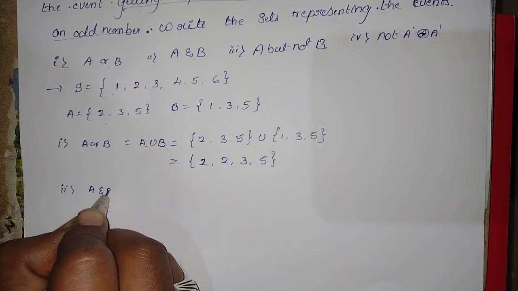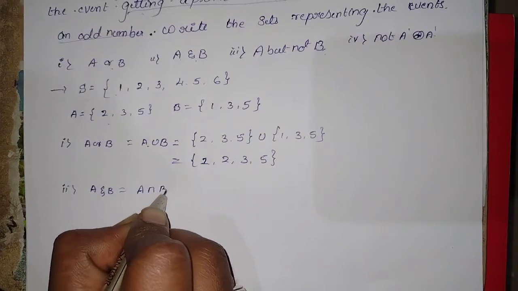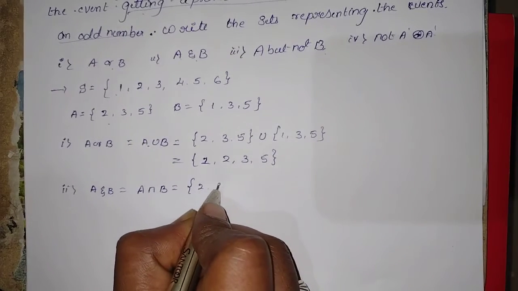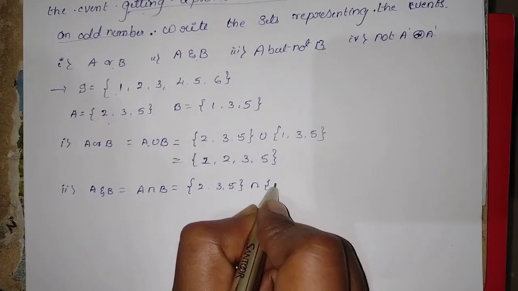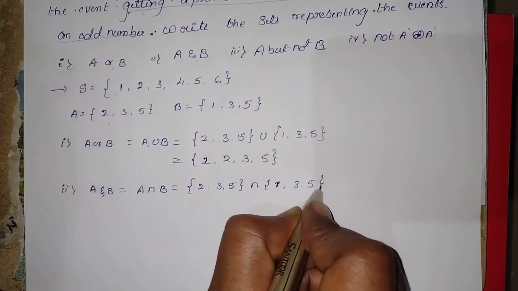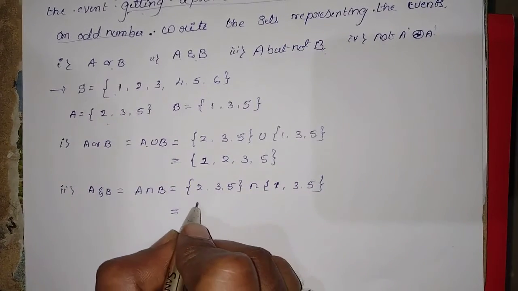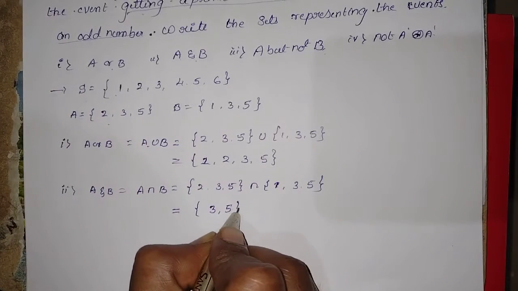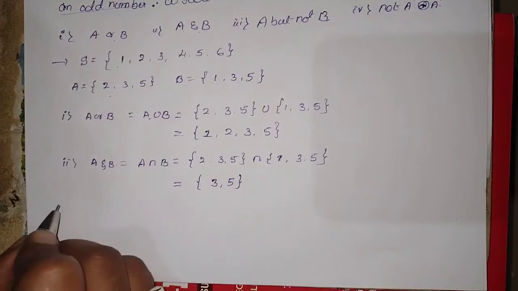Next, intersection. Second question, A and B can be written as A intersection B. First you should write the set A: 2, 3, 5. Intersection set B: 1, 3 and 5. And means common elements. Which are the common elements from these two sets? 3 and 5. Is it right?